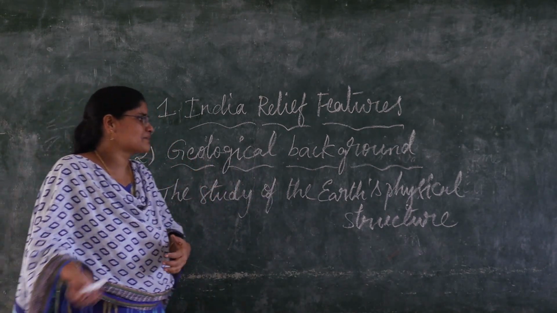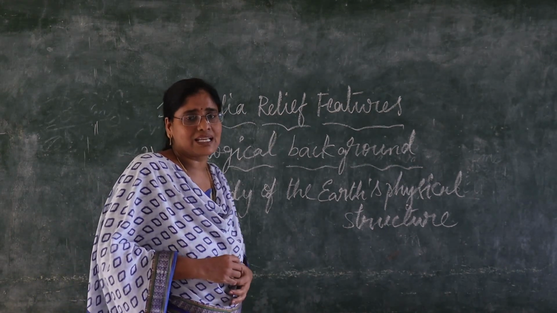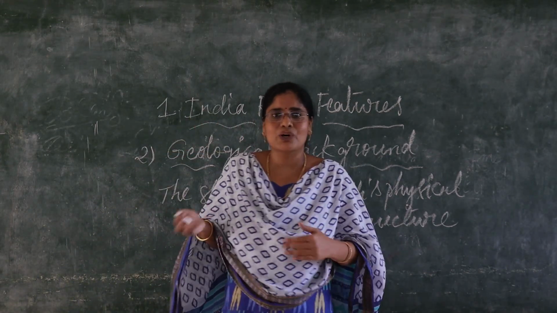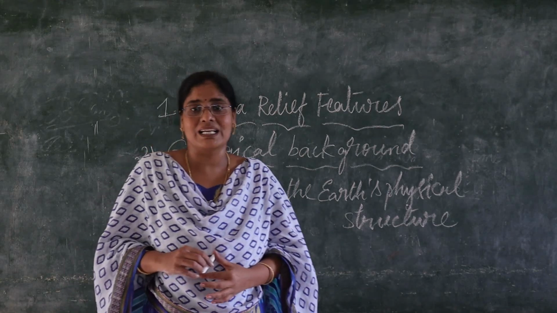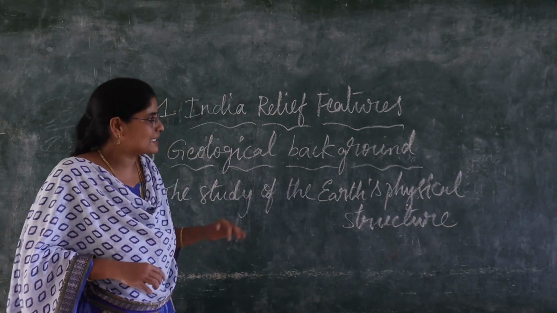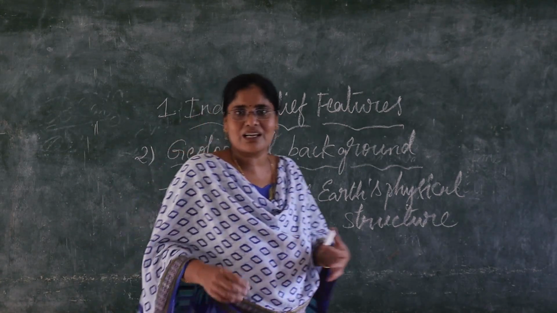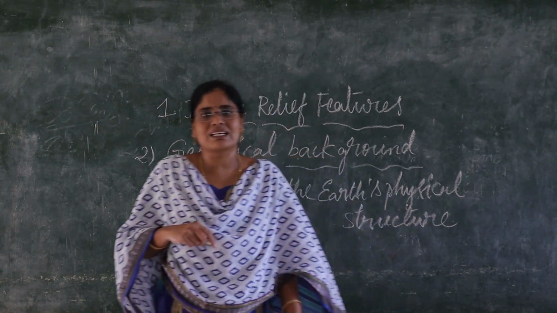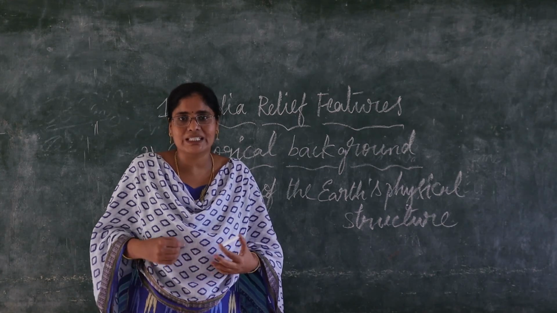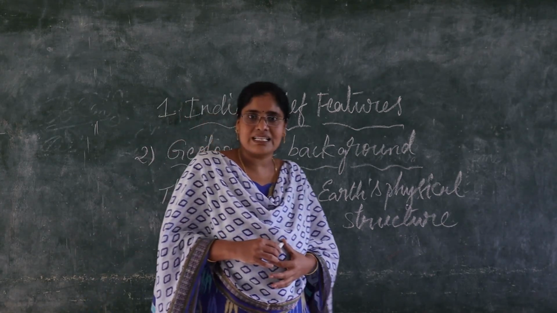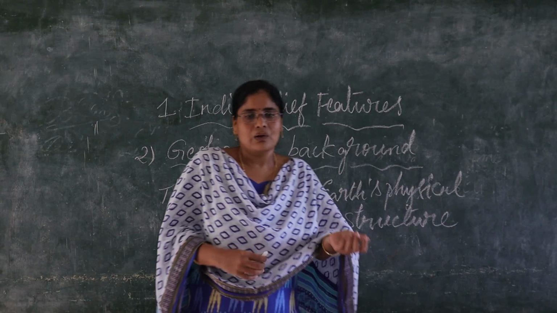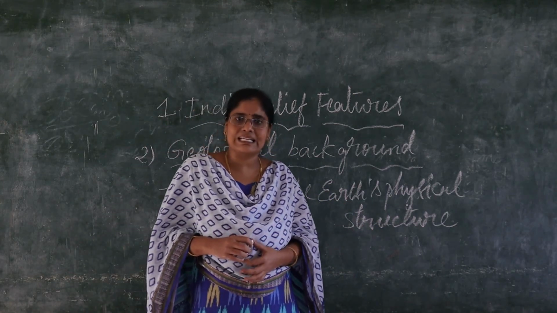See children, for the study of the earth's physical structure, we have to go to 9th class first lesson and recall Alfred Wegener's theory. What is Alfred Wegener's theory?